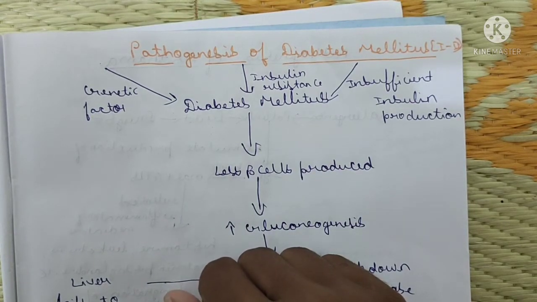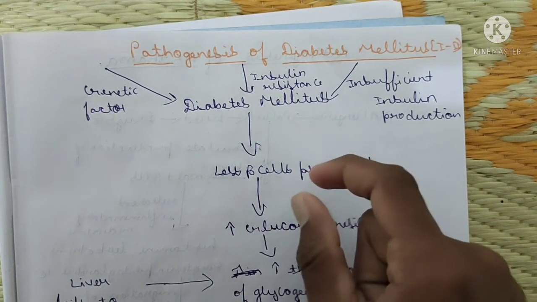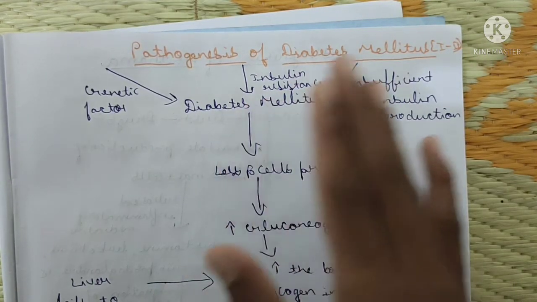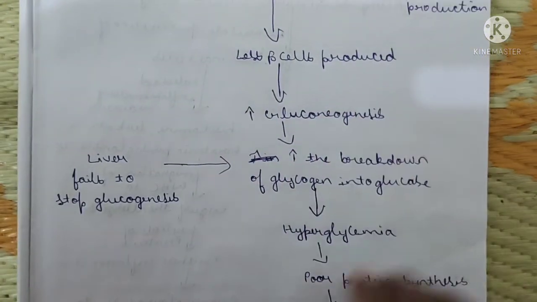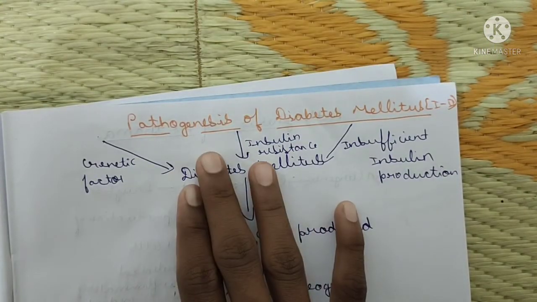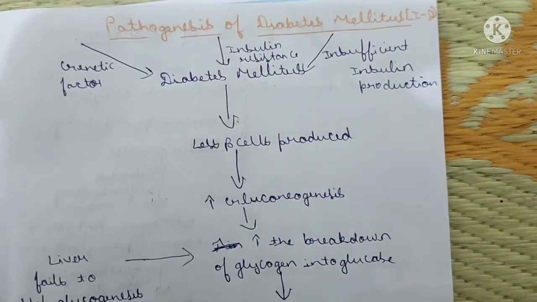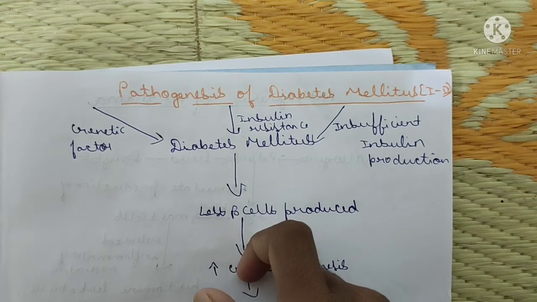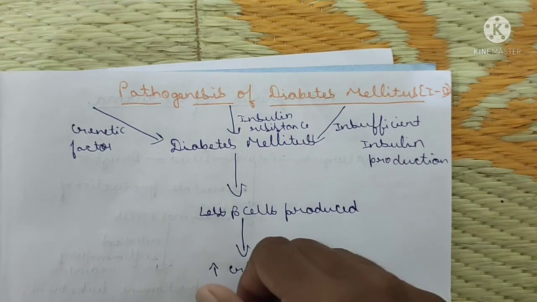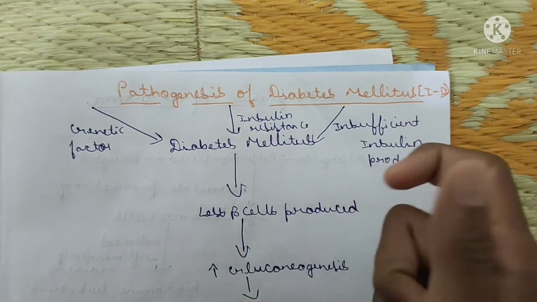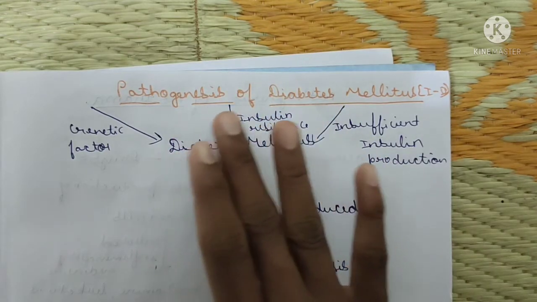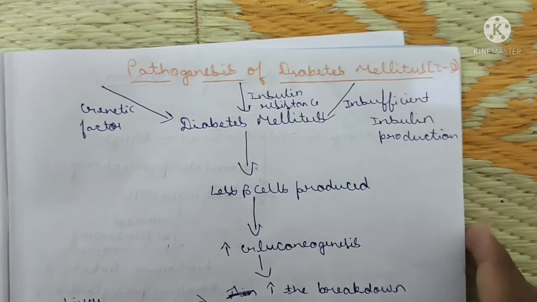Don't confuse pathogenesis and pathophysiology, my dear brothers and sisters; they are quite similar. If the question paper asks you to write the pathogenesis of diabetes mellitus, you describe the same. If it asks for the pathophysiology of diabetes mellitus, you write the same. If they say etiopathophysiology, you write the same. Pathogenesis, pathophysiology, etiopathogenesis or etiopathophysiology, all describe the same thing. So let's study the pathogenesis of diabetes mellitus.